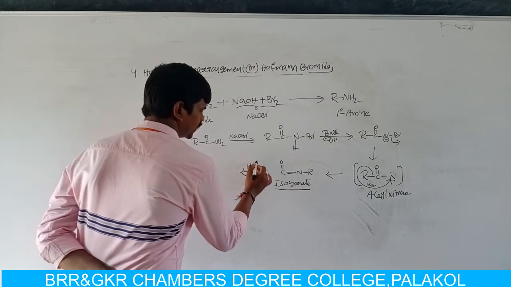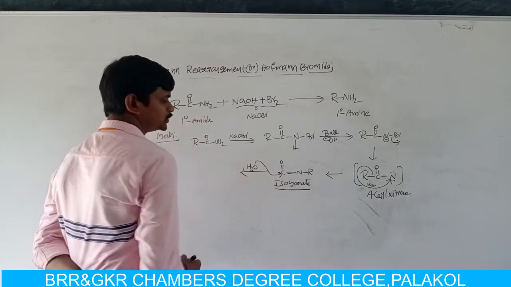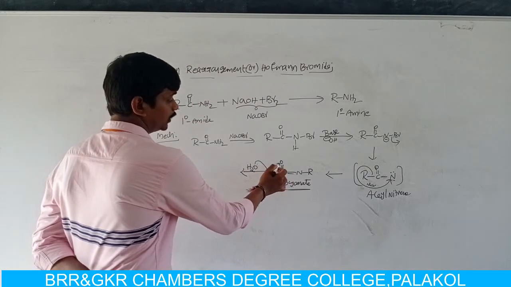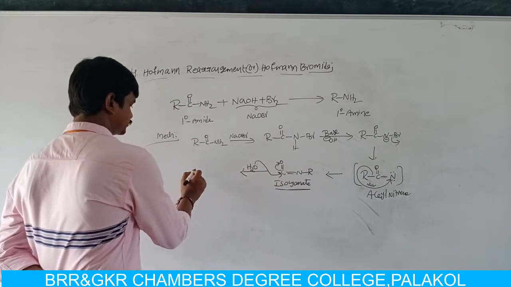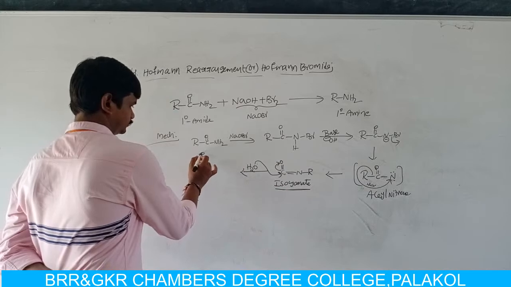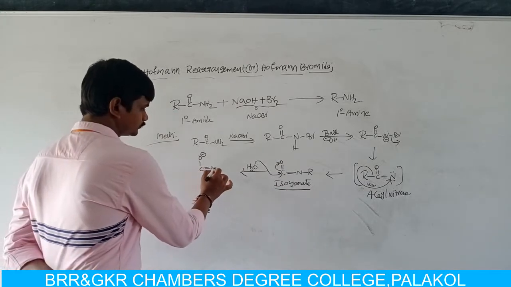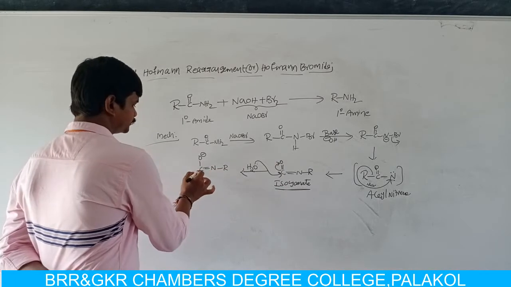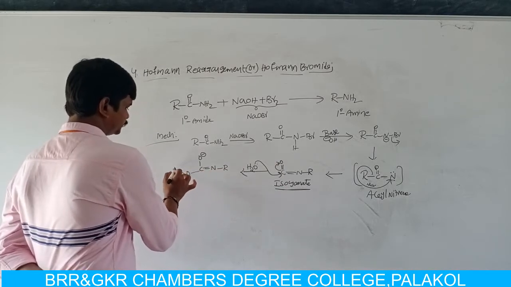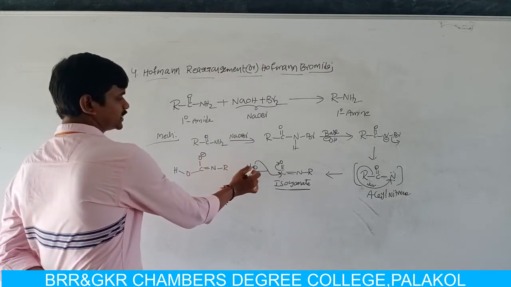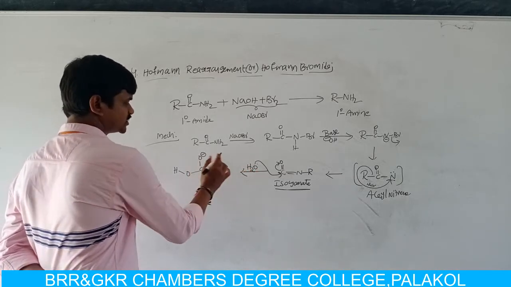Now the lone pair of electrons on oxygen is donated to carbonyl carbon. The pi electrons of the double bond migrate towards oxygen, then oxygen carries a negative charge, and here we have OH, and oxygen gets a positive charge, then it loses H plus.